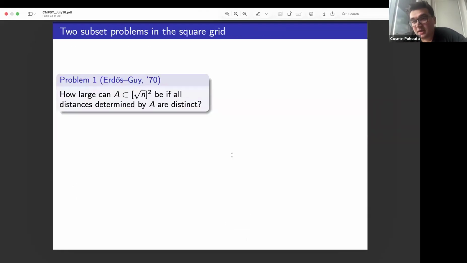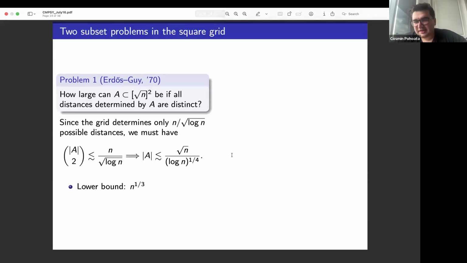Let me mention two Erdős problems about distinct distances rather quickly. Here's a question by Erdős and Guy from the 70s. How large can a set A in the square grid, root n by root n, be if all the distances determined by A are distinct? It's like a two-dimensional distance Sidon version of the problem. It's a classical problem. Easily, you can get an estimate. There are A choose 2 pairs. There are at most n over root log n distinct distances in total.